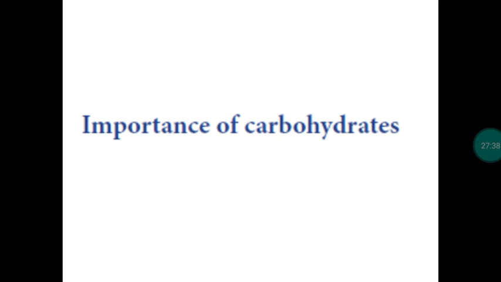then in the field of wood industry to make furnitures. So cellulose is used in many industries. And if you take glucose, the simplest form of carbohydrate, it will give energy instantly. Then ribose sugar is a carbohydrate which is present in the nucleic acids. Then we have some modified carbohydrates like glycosaminoglycans. They are called hyaluronate. This is acting as a lubricant as well as shock absorber. So these are all the importance of carbohydrates.